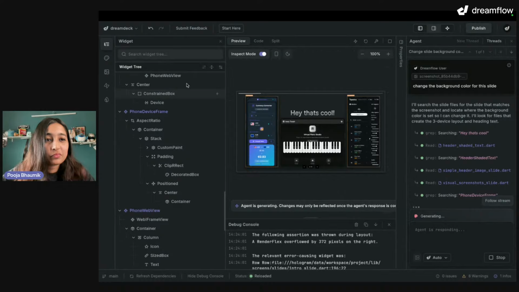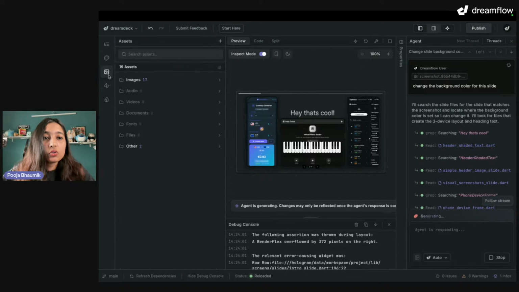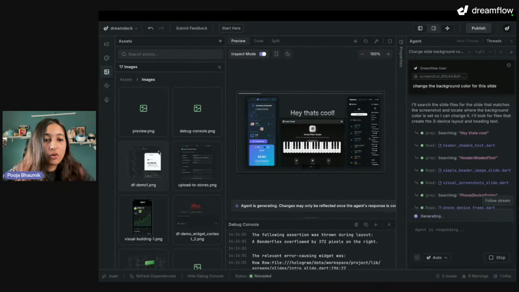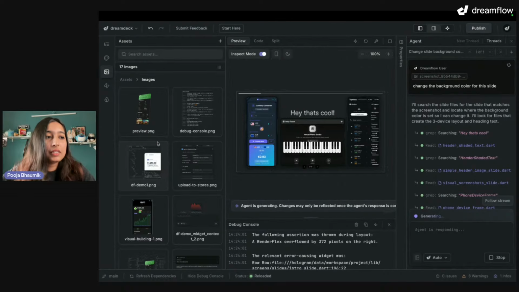Of course, other than that, we can also check the theme, right? So here you have the dark mode theme, you also have the light mode theme. Here you can set all the theme values directly. You can also have the images, like for example, all these images were added for the slides.